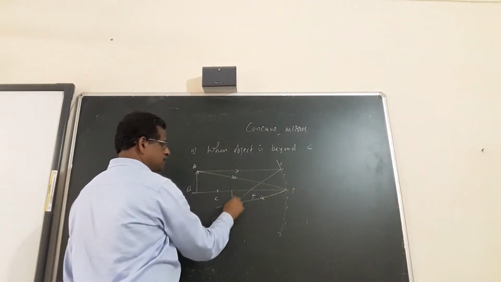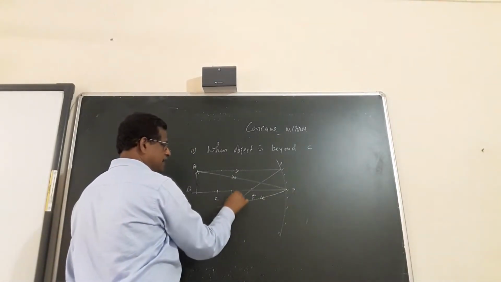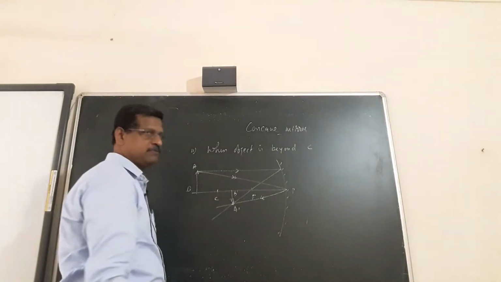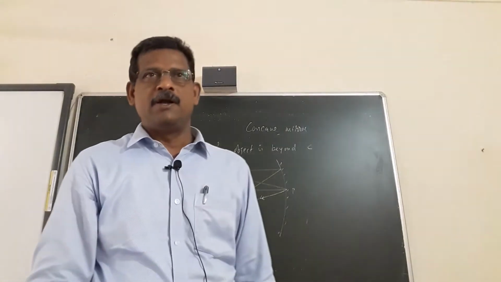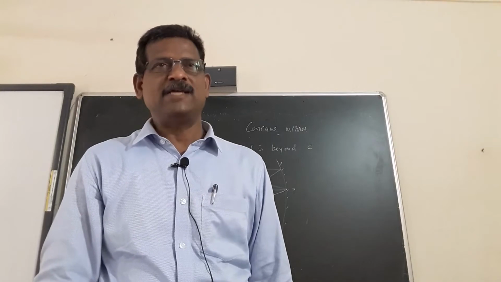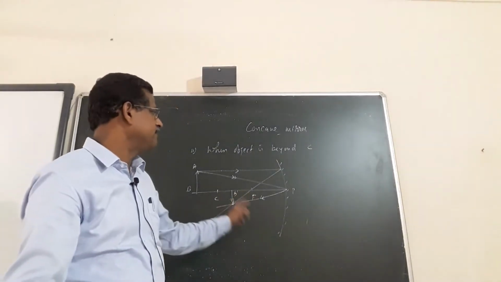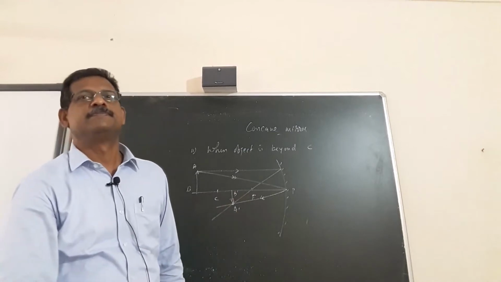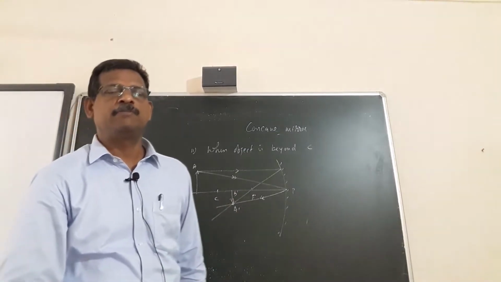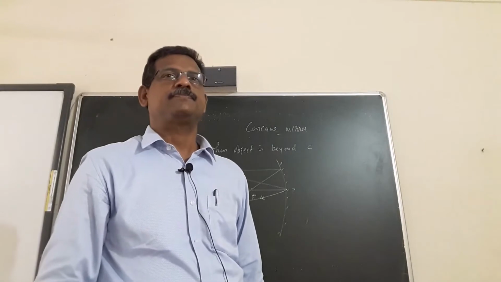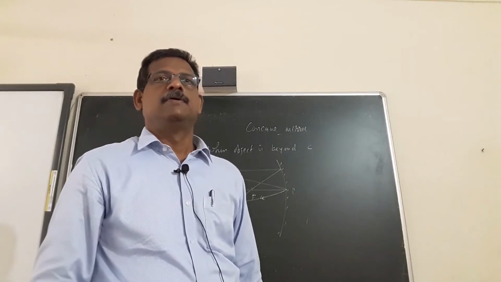So you will get A dash B dash as the real image. It is inverted, diminished, small in size, and image is formed between F and C.